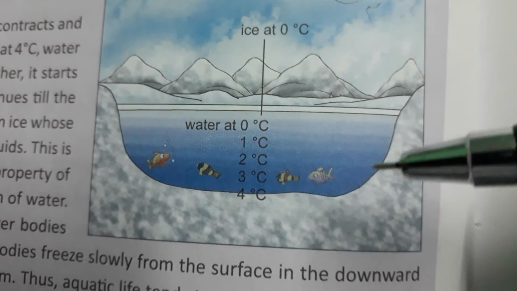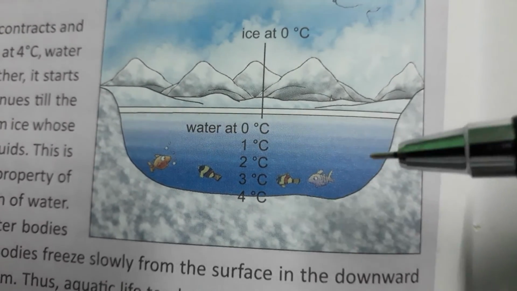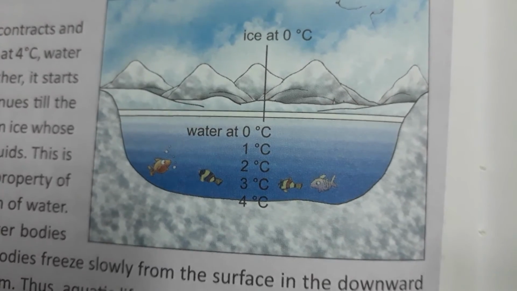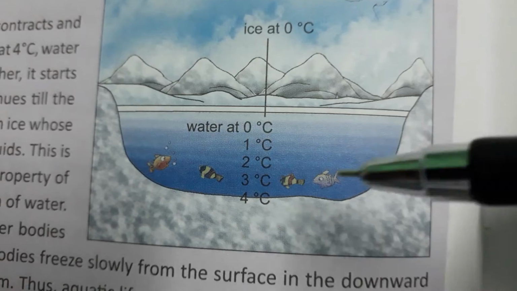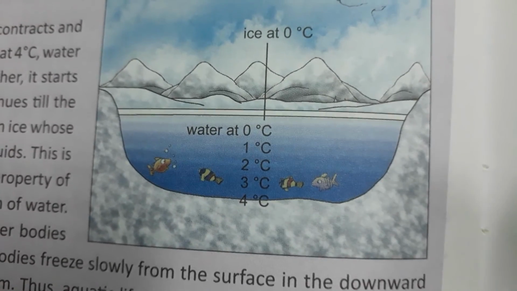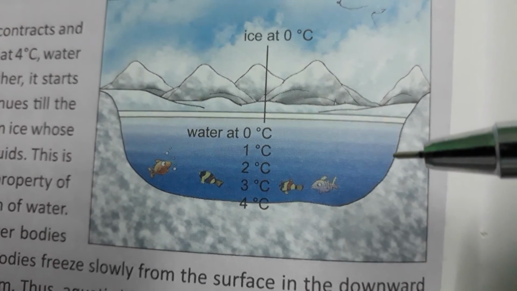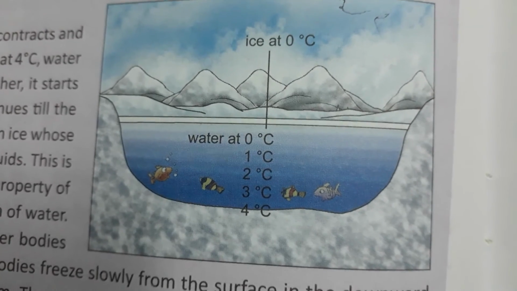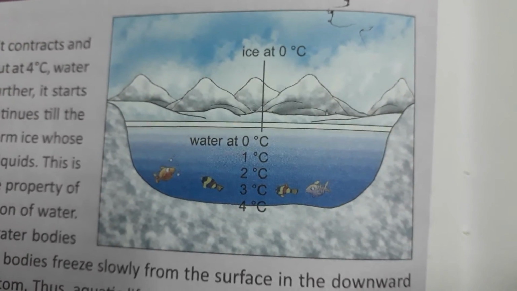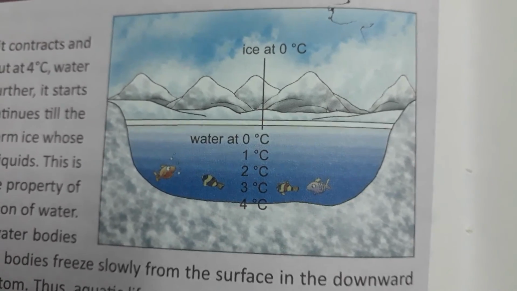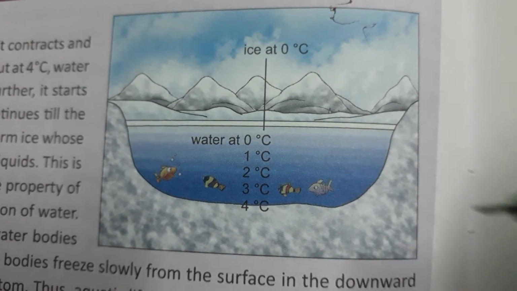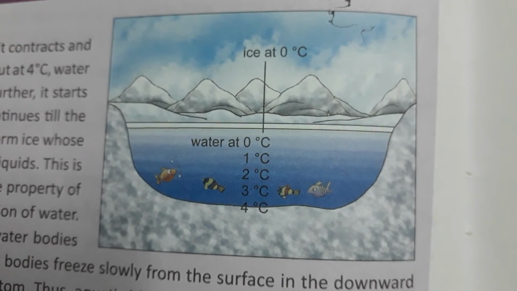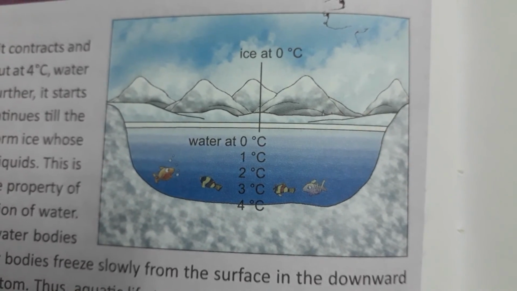This water is helpful for aquatic animals to live inside the water body. That condition is favorable to aquatic animals inside the water body. In such a way we can explain anomalous expansion using this phenomenon. Thank you for watching.